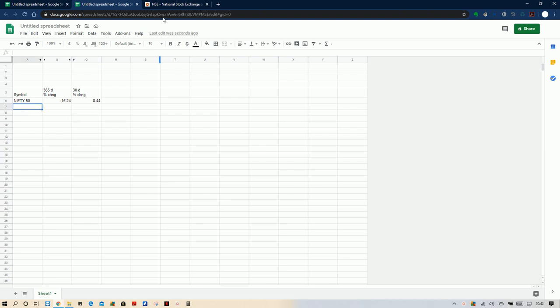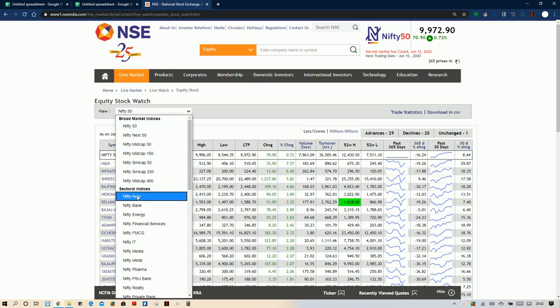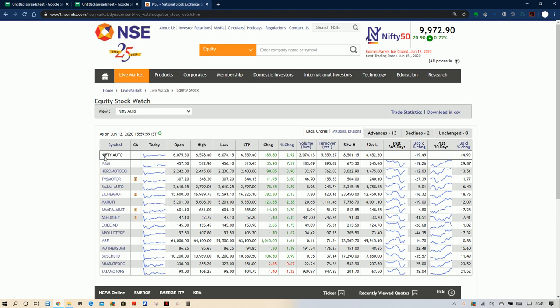Now we will go back here and look for the sectoral change. The sectoral indices are here. We will take Nifty Auto first. We will copy this Nifty Auto data and paste it here.